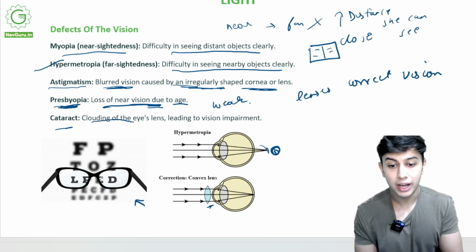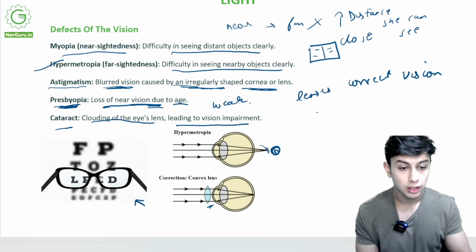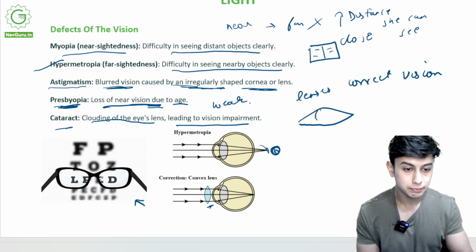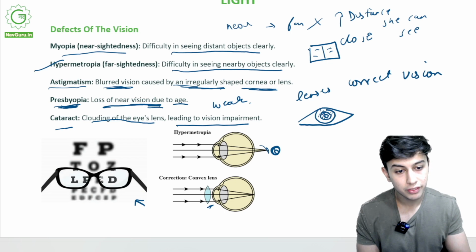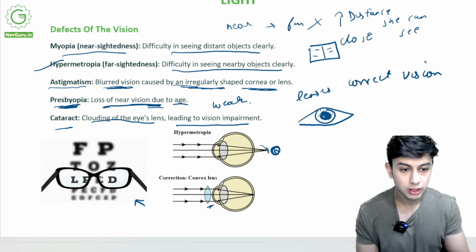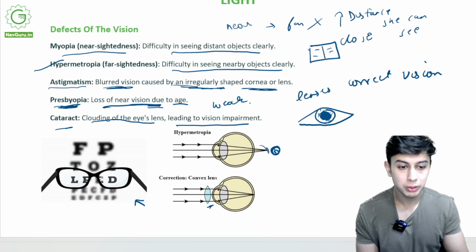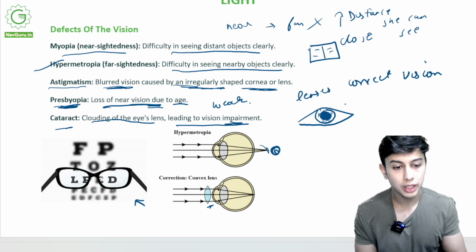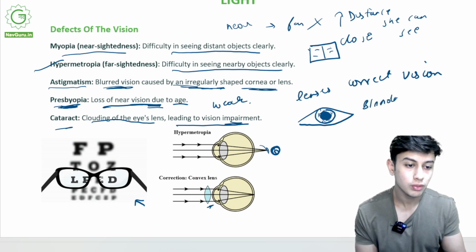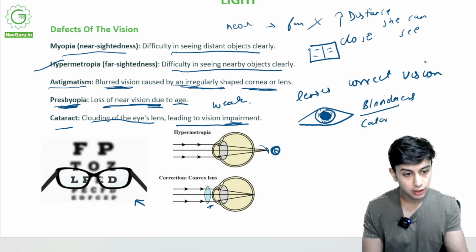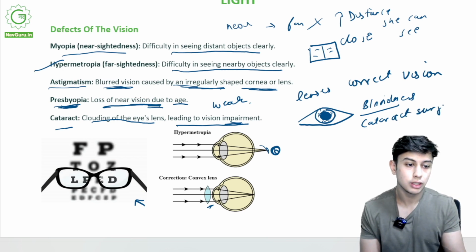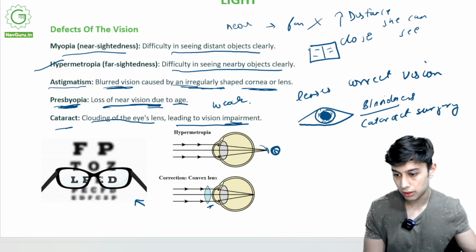Cataract, clouding of the eye lens leading to vision impairment. This is the eye. In cataract, this part would become very cloudy with blue or a different color. It won't be able to see properly. This will lead to blindness. Mostly in old age this happens and people get cataract surgery to fix this. It is fixable.